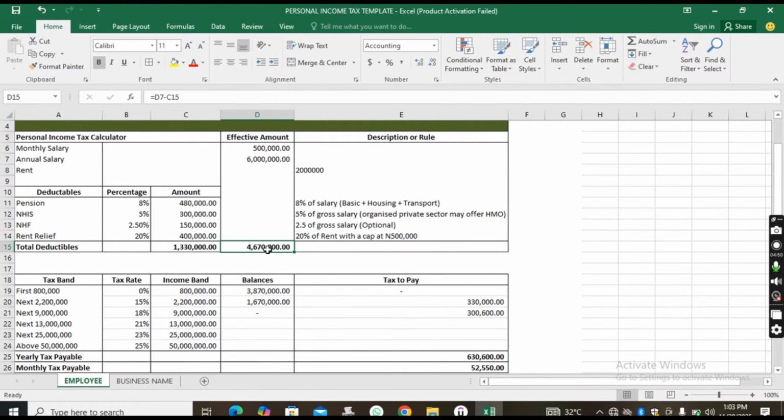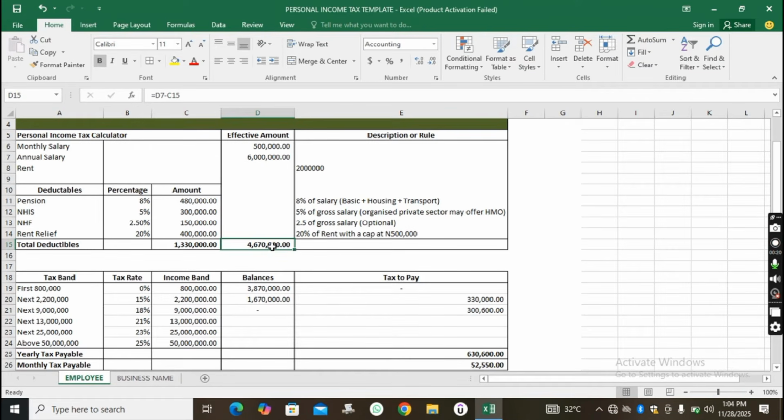And then once we have this figure, this is your taxable income. Now, what does taxable income mean for a layman? What it simply means is that portion of your income that the government can now take tax from.